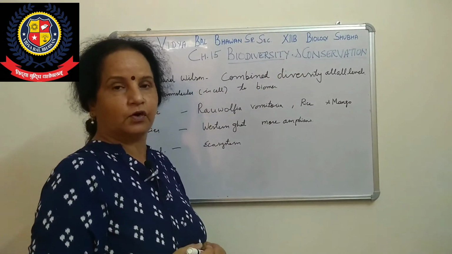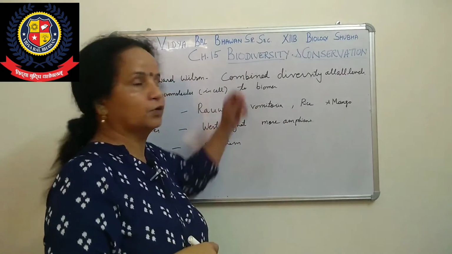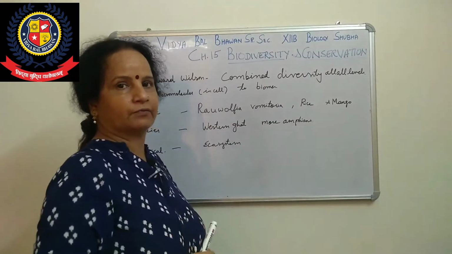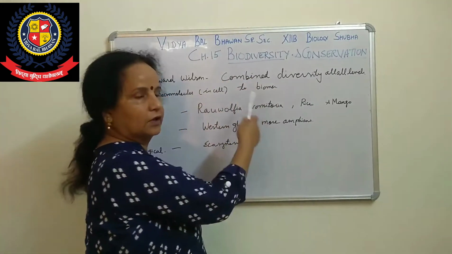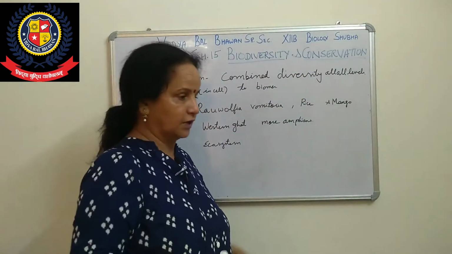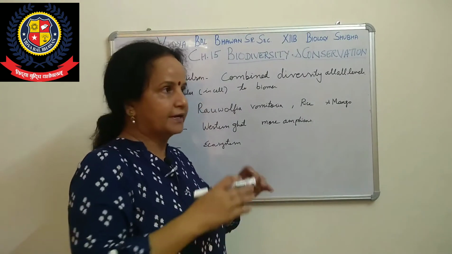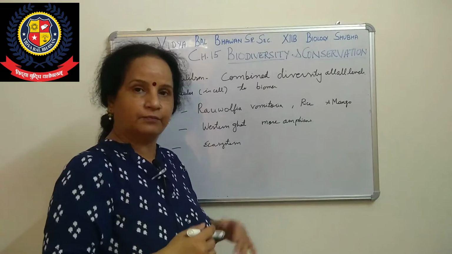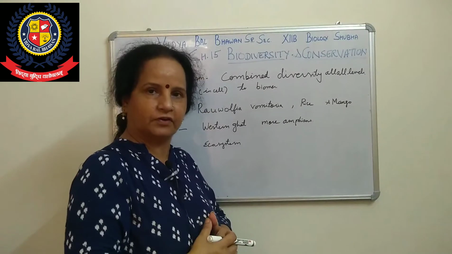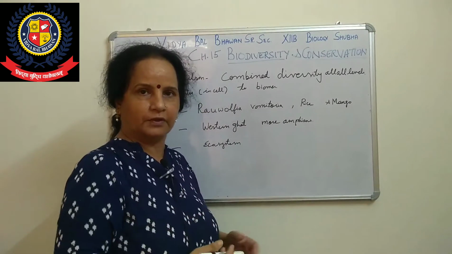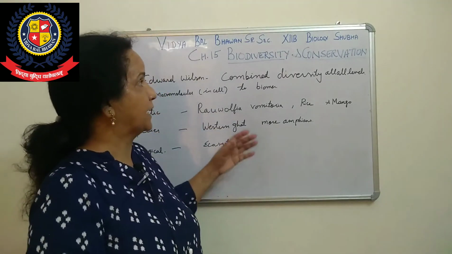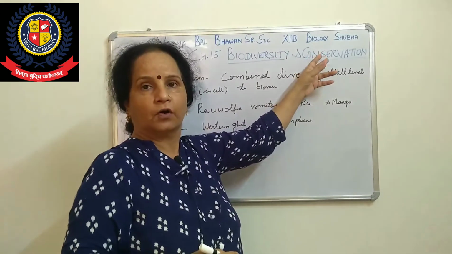Now the second portion is conservation. How can we conserve these? Because in the chapter on ecosystem, the food chain and ecological balance are there. That chapter is not there now. So that conservation, because each and every living organism has its own significance to maintain ecological balance, right? If in any food chain any one organism is missed, then the whole food chain will be disturbed. One food chain means a number of food chains will be disturbed. Our ecological balance will be disturbed. So the priority is to conserve these biodiversity organisms, right?